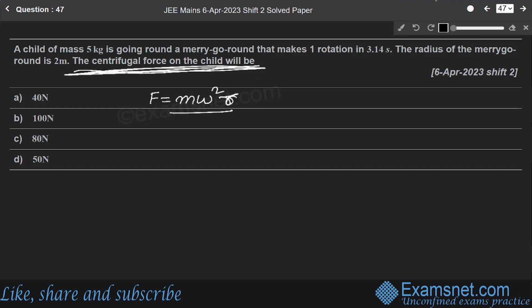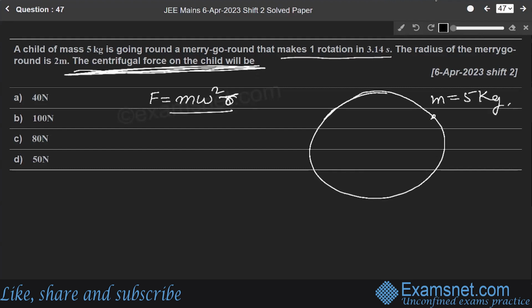So there is a merry-go-round, and a child is moving in it. Here it is given that mass m is 5 kg, and one rotation takes 3.14 seconds.